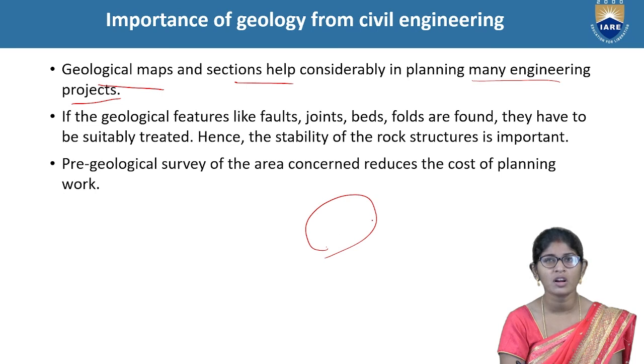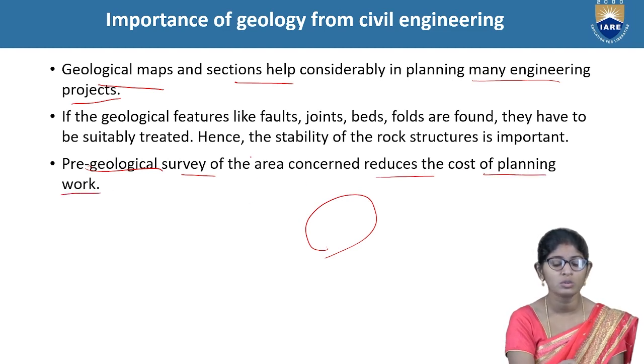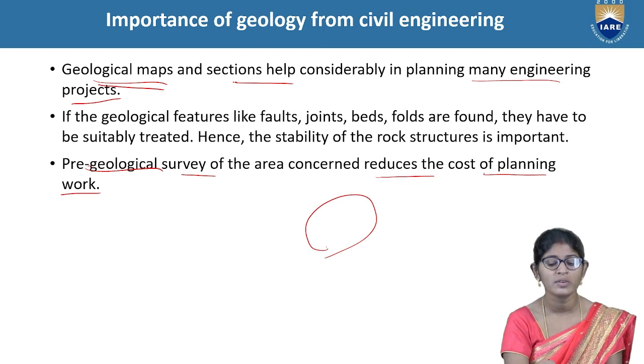If there is any fault, fold or earthquake-related structure in that area, we have to know. If there are any contour levels, we have to know them from a map. After that, we plan the engineering projects. This is called a pre-geological survey of the area concerned, and it reduces the cost of planning work. That's why we have to know the geological maps and sections, which help considerably in planning many engineering projects.